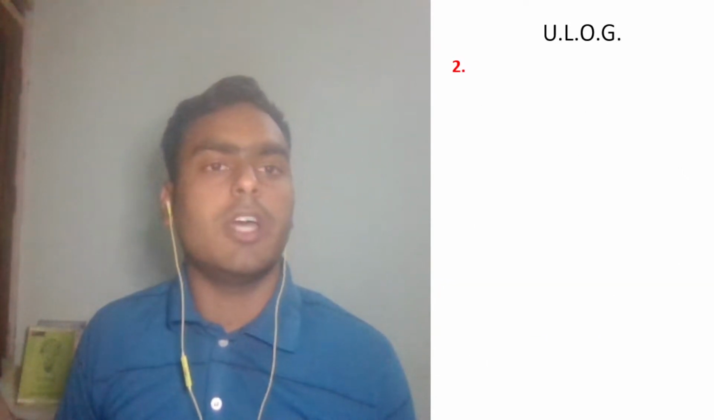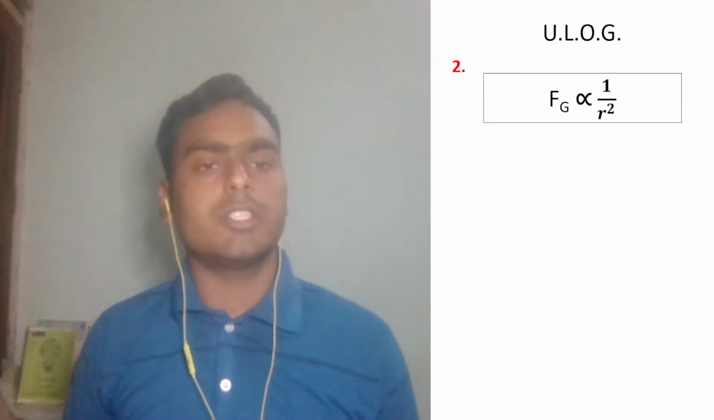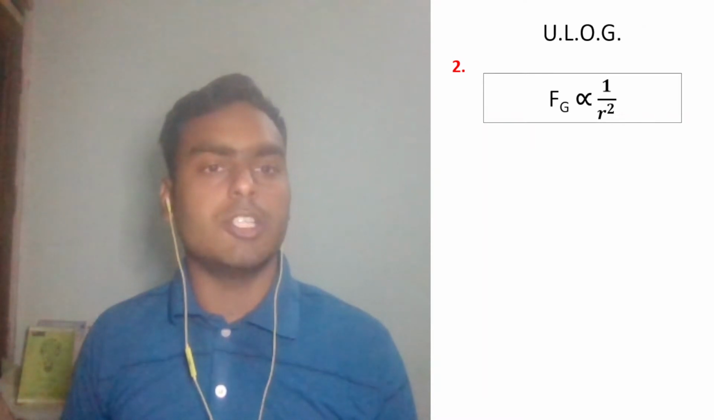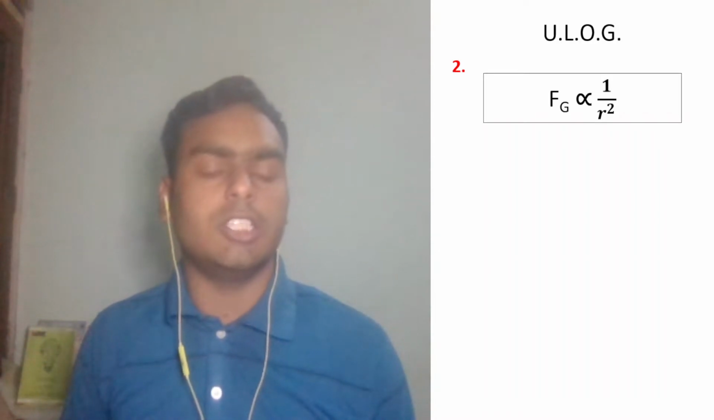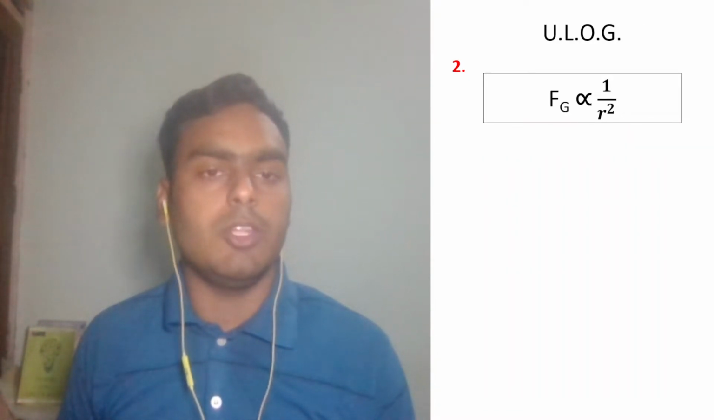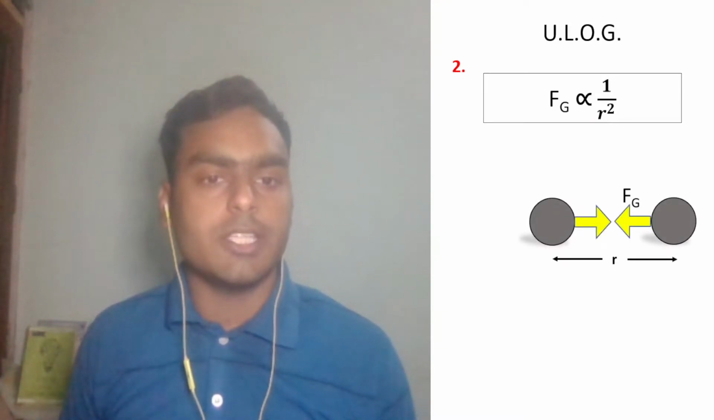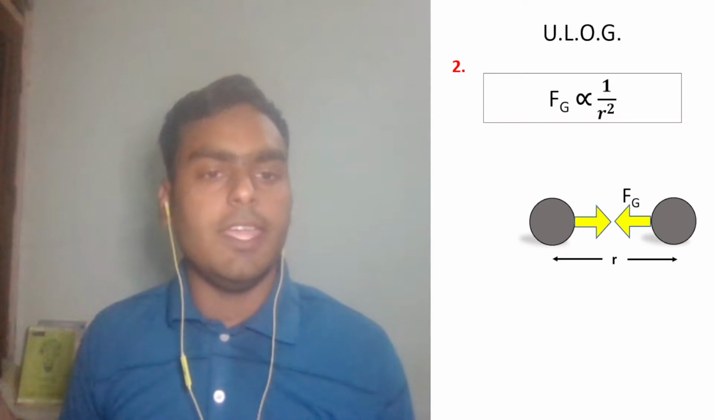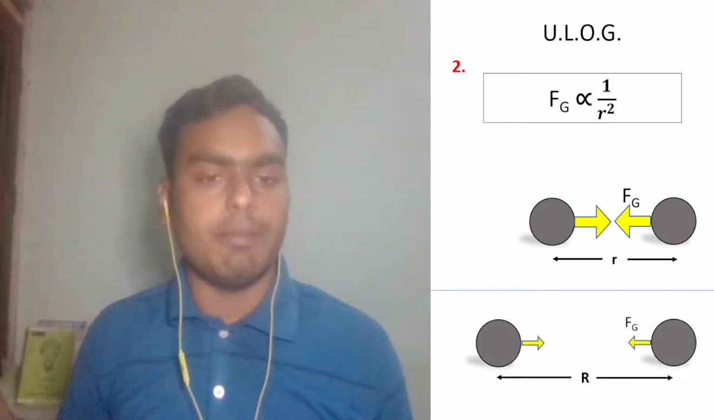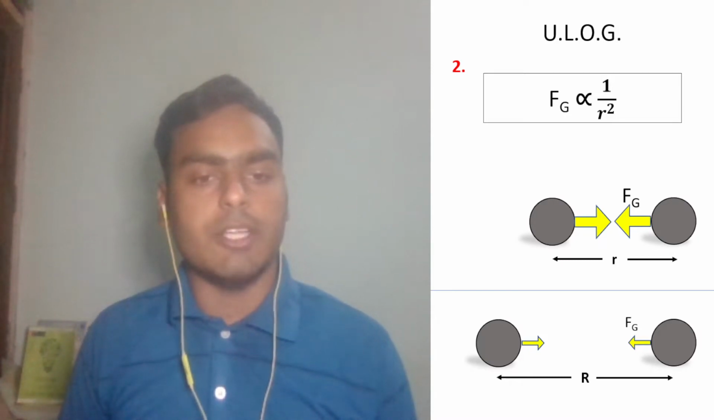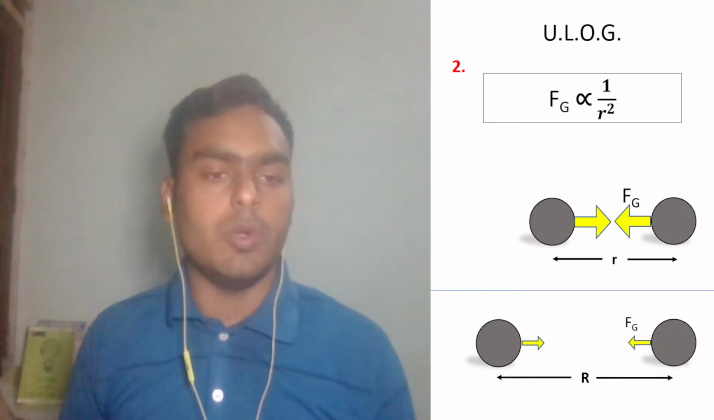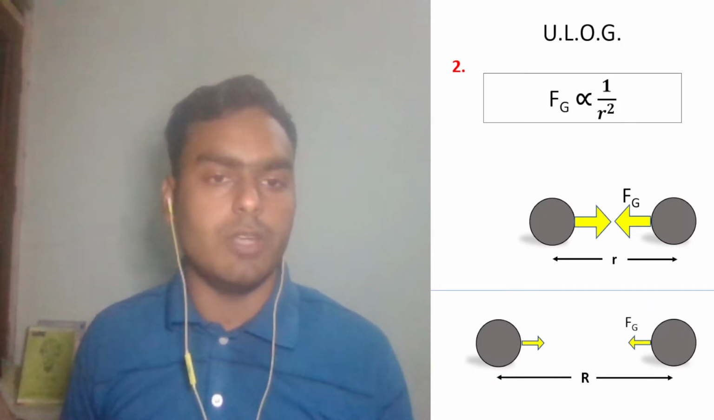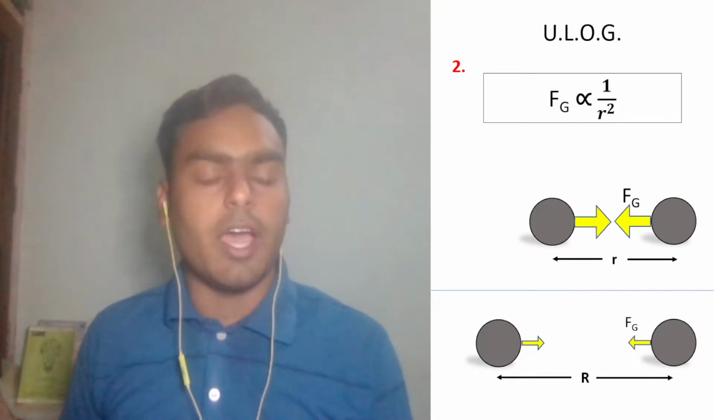The second statement for the universal law of gravitation is that the gravitational force is inversely proportional to the square of the distance between these two objects. So if the distance between the objects is small r, then Fg is inversely proportional to r square. Notice here two objects whose distance between them is small r and gravitational force is working between them. If we increase the distance between these same objects to capital R, then the gravitational force will reduce, and it will reduce with the square of the distance. So notice here I increased the distance and the gravitational force is also reduced.